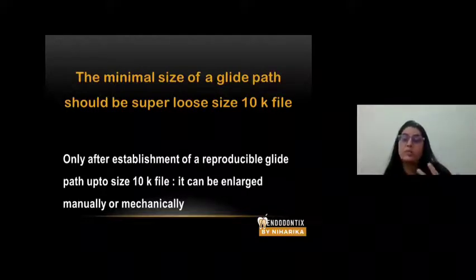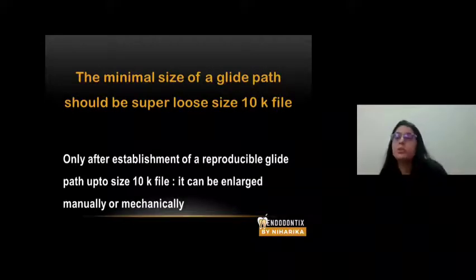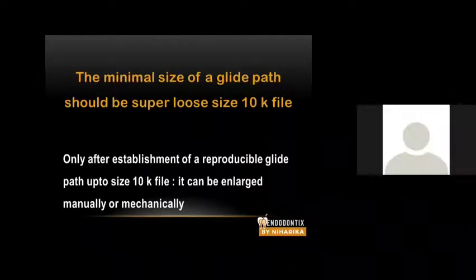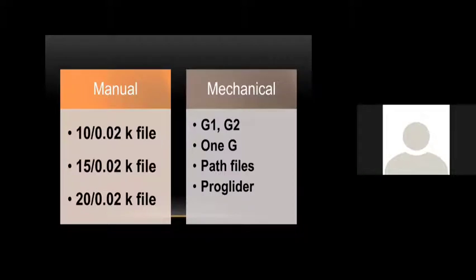You have to use a hand file to produce the glide path, then you have to switch to their own rotary files. So you cannot use a rotary glide path file unless you have used a hand file to produce a glide path.